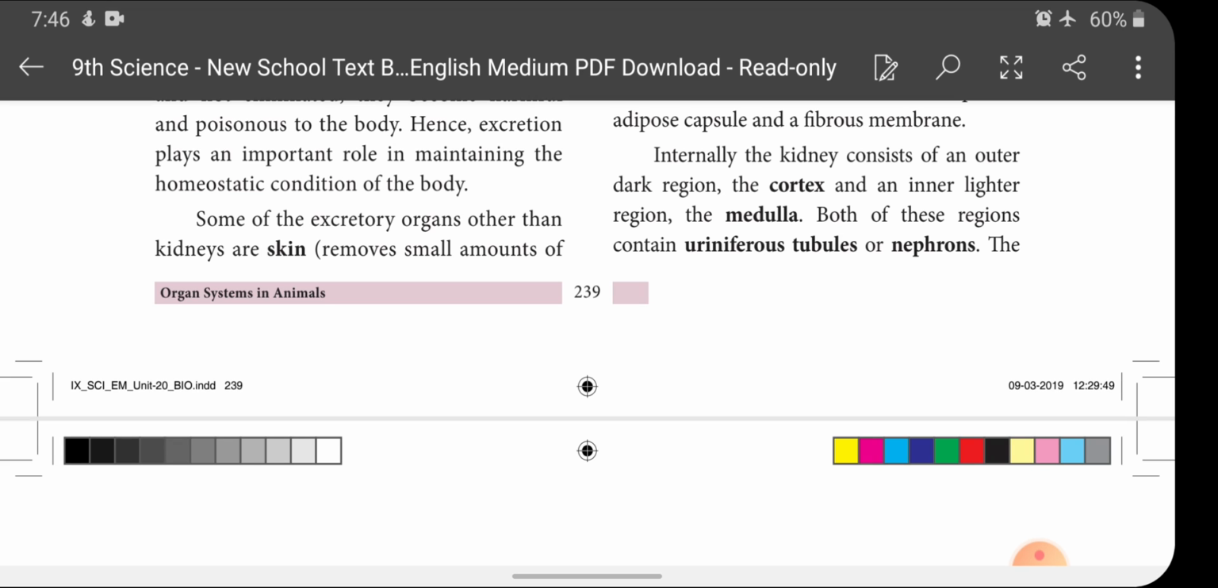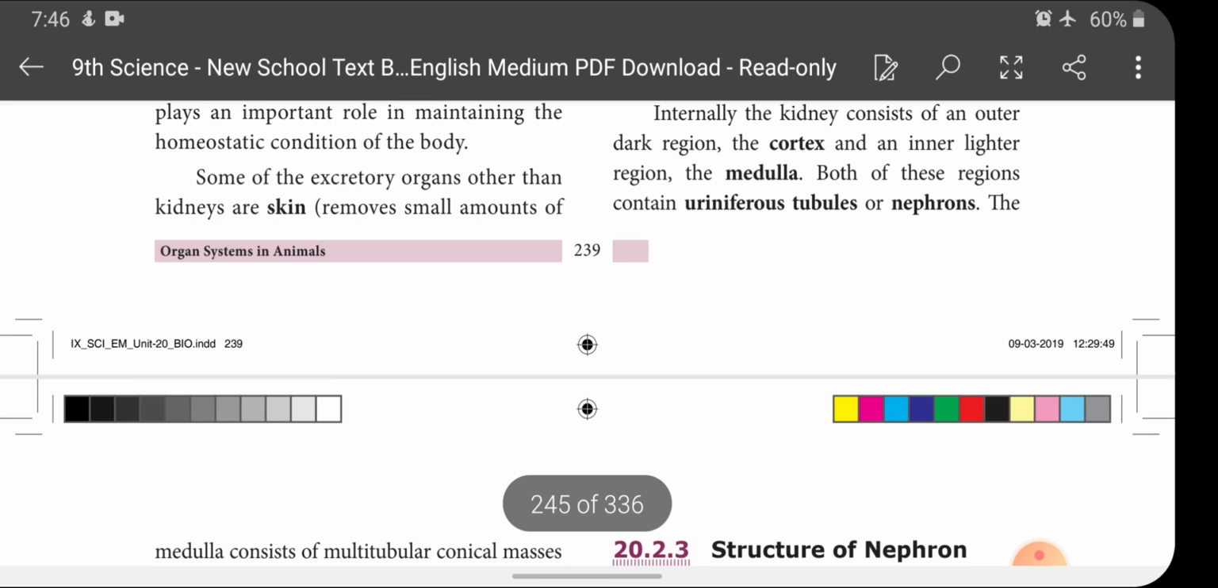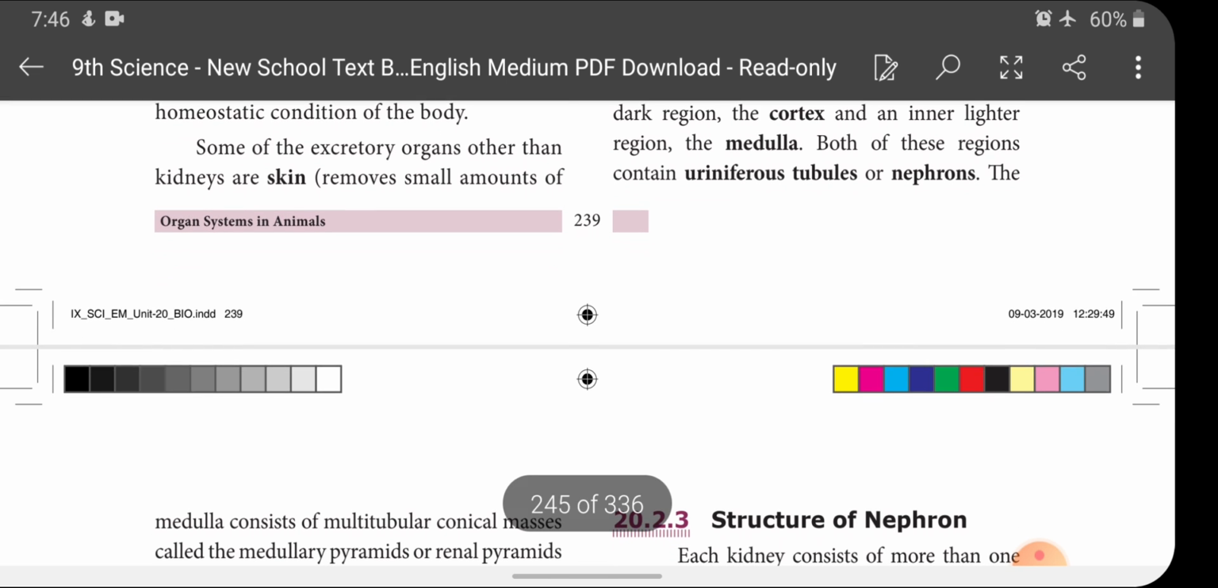Finally urine is formed and urine is collected out through the ureters. So who will do the urine filtration inside the kidney? Nephrons. Nephron consists of various regions that we will discuss under the topic nephron. So now we can understand that each kidney, that is both outer cortex and inner region, consists of uriniferous tubules